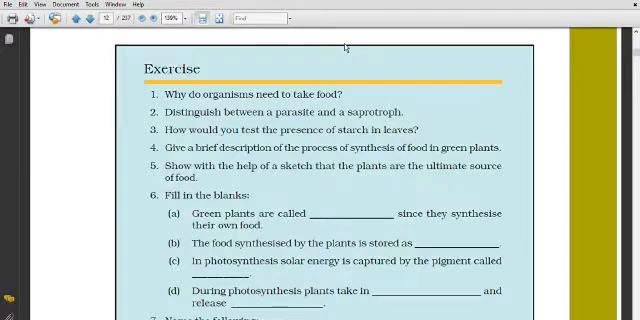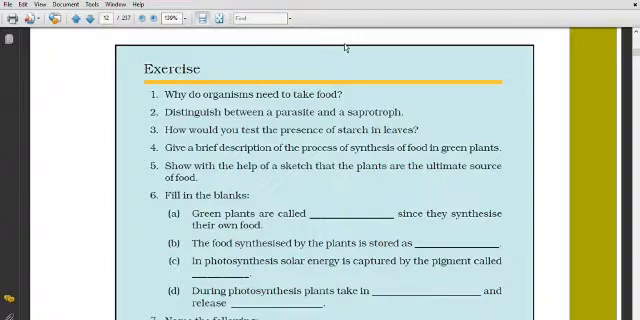First of all, water is taken from the roots of the plant and it is transported to the leaves of the plant. Means water is absorbed from the roots of the plant and transported to the leaves.